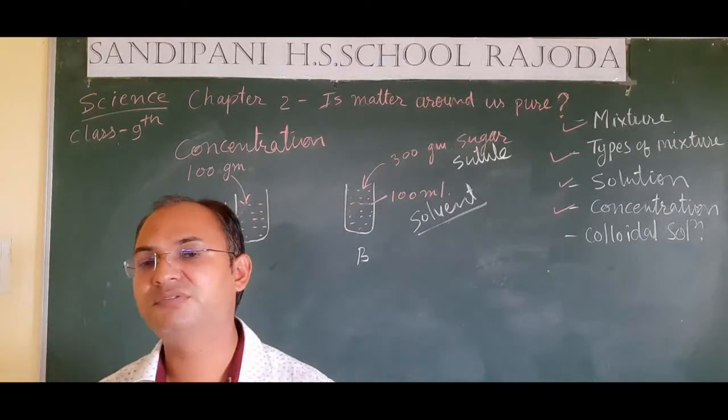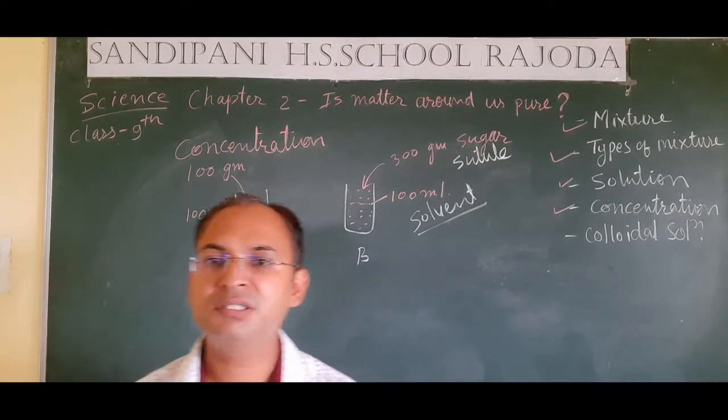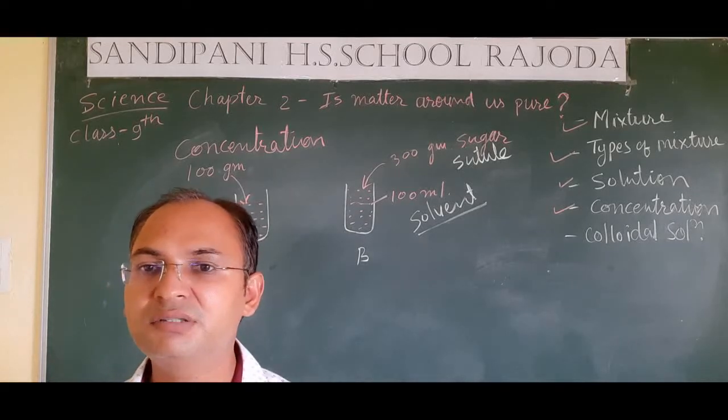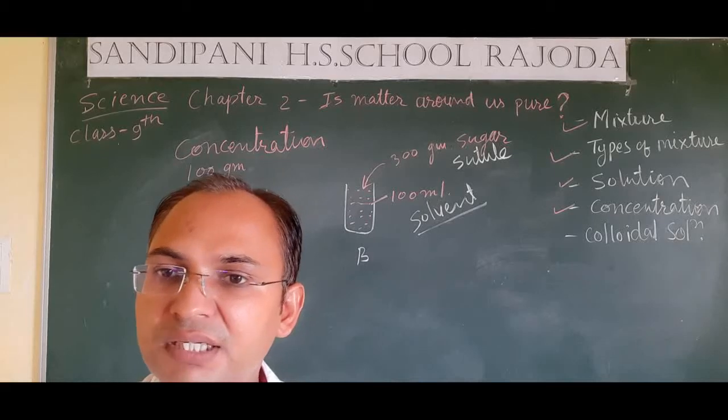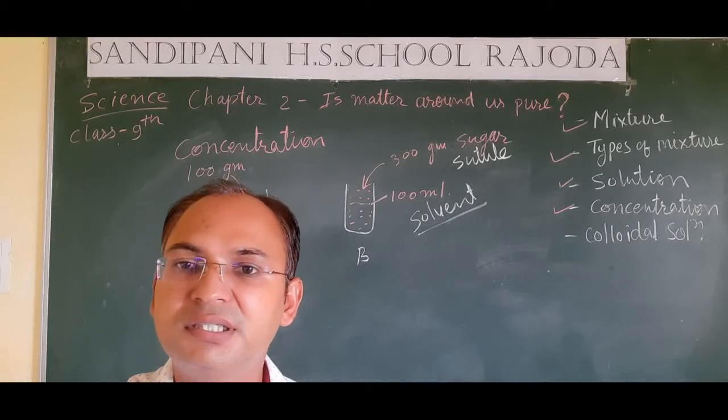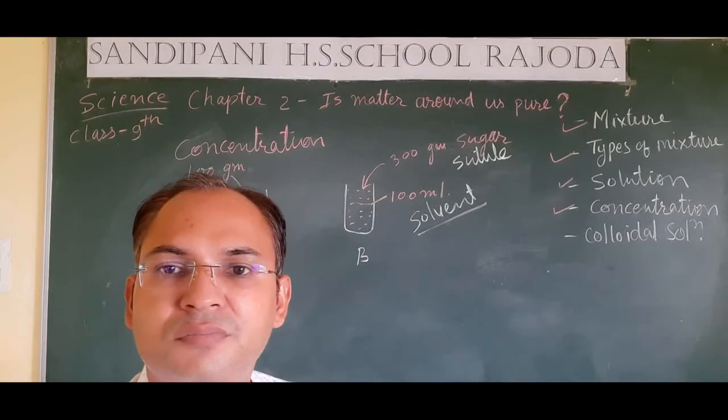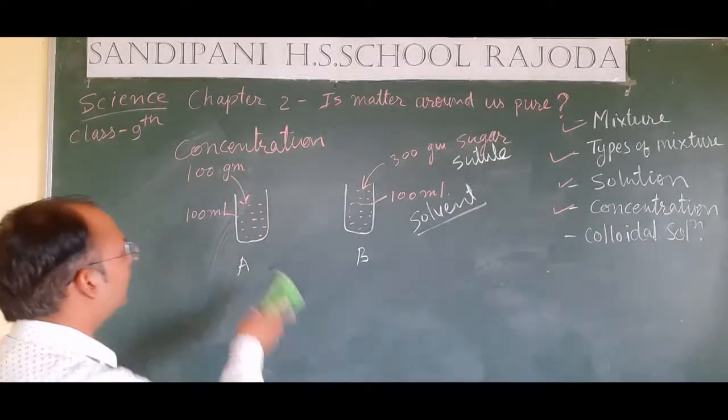In unit volume of the water, how much sugar is present? So students, in order to find the concentration, we have some formulas. We can define the concentration in different terms. So let's see which are these formulas.